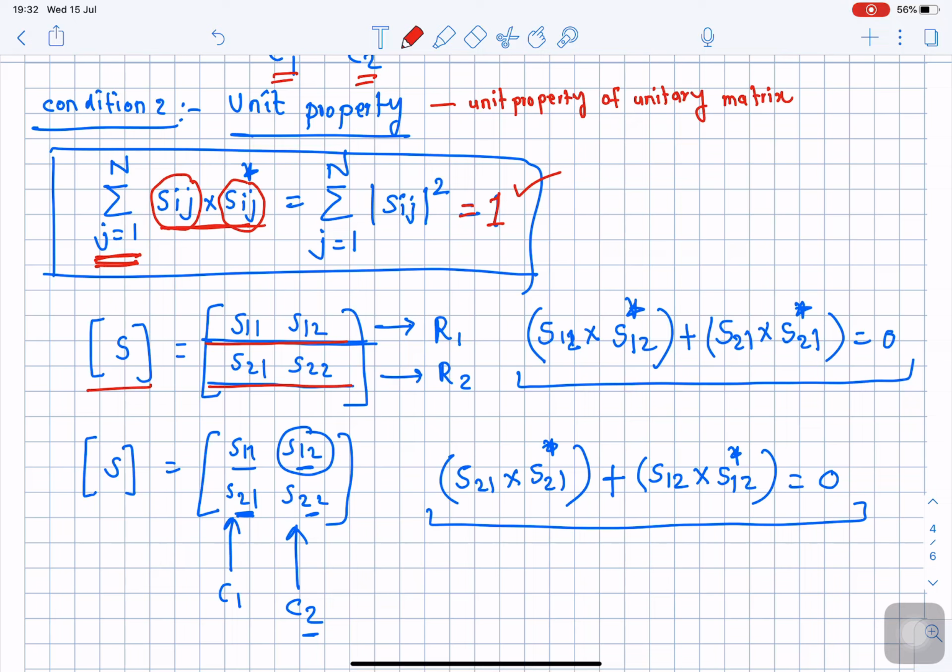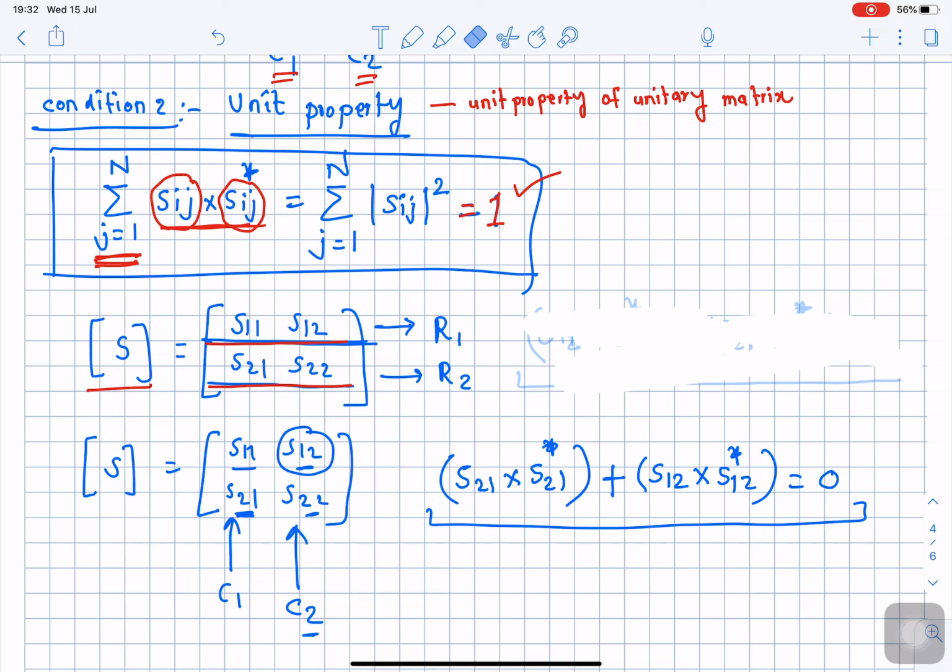So how to apply it for the same row? If I want to apply this unit property to row number 1, how can I write it? I will write it here. First element of first row is S11 multiplied by its own complex conjugate. Take the complex conjugate and multiply. S11 complex conjugate, right?